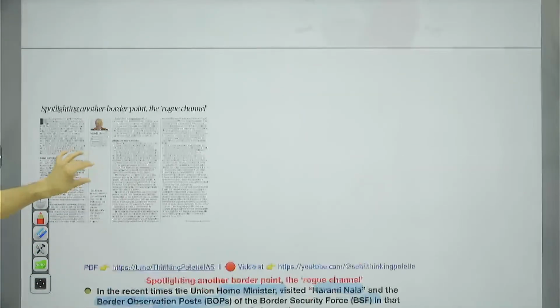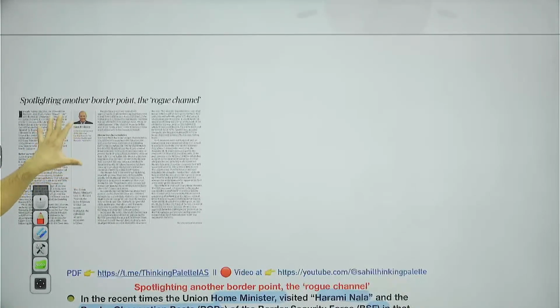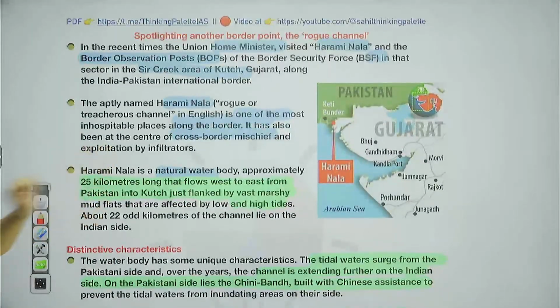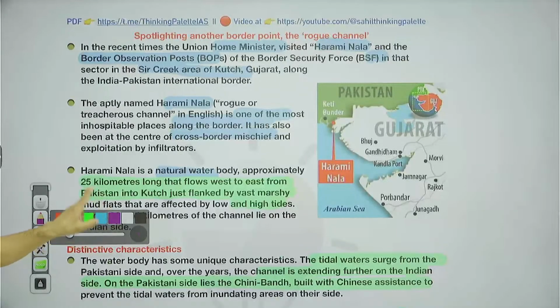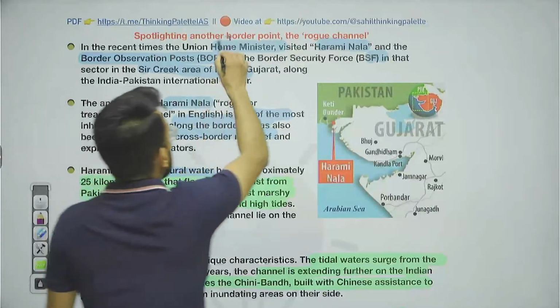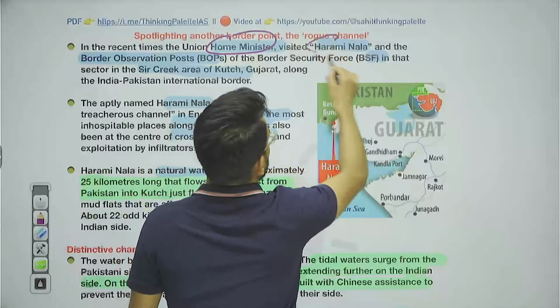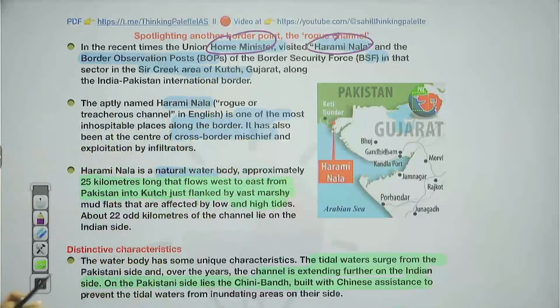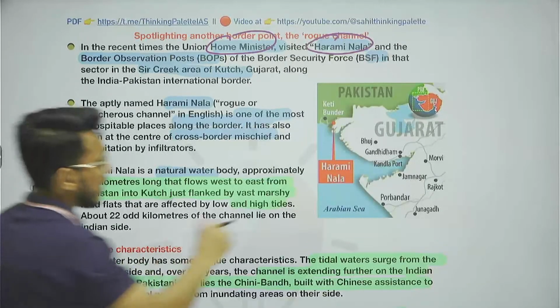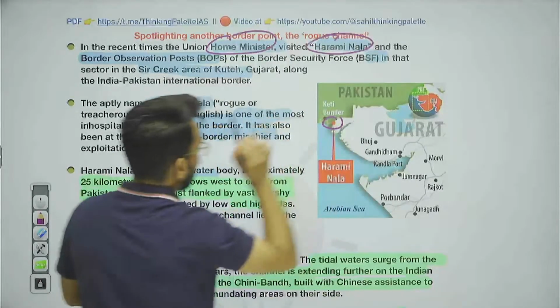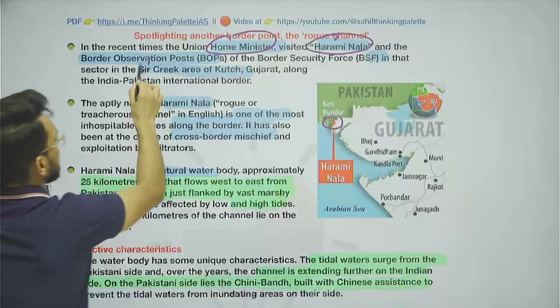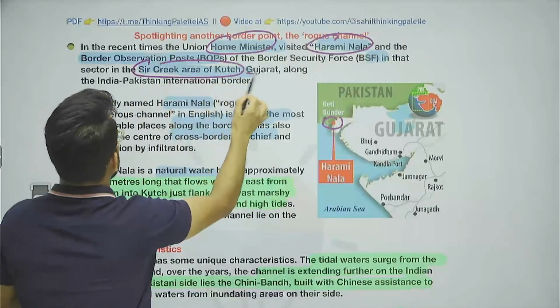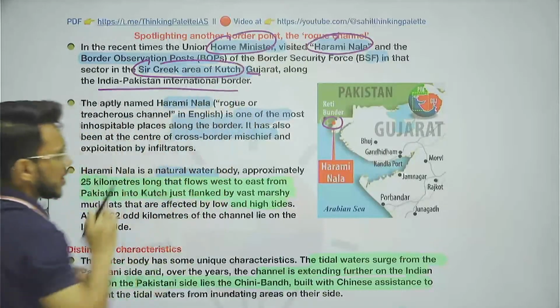Then moving on, guys, spotlighting another border point, the ROG channel. Now, this article contains just one particular mapping entry. Apart from that, nothing much important is there in this article. So, guys, recently the Union Home Minister has visited the Harami Nala. Now, what is this Harami Nala? Harami Nala means the ROG channel. Now, Harami Nala is a water body in the Sar Creek area of Kutch, Gujarat, along the India-Pakistan international border.